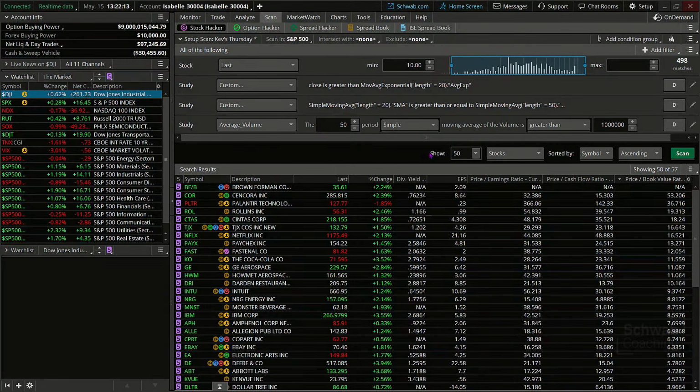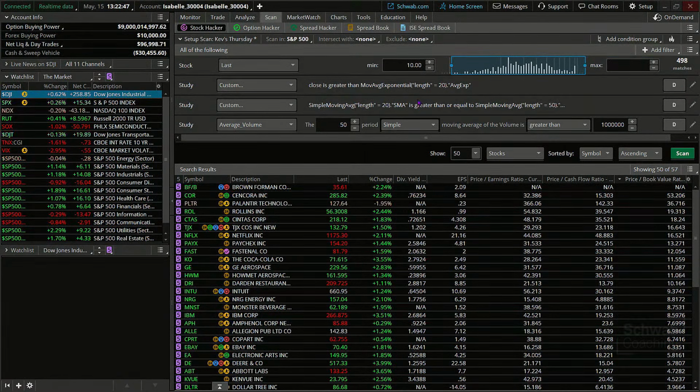What I went with is something that's going to let me have exposure to the individual sector, but it's going to be stocks that are already in uptrends. So how did I define that? First, the stocks have to be over $10 a share, which is probably going to be the majority of stocks we find anyway in the S&P 500. Then I wanted to make sure that the stock's last close is above its 20-day moving average. So that means we're in a short-term uptrend.